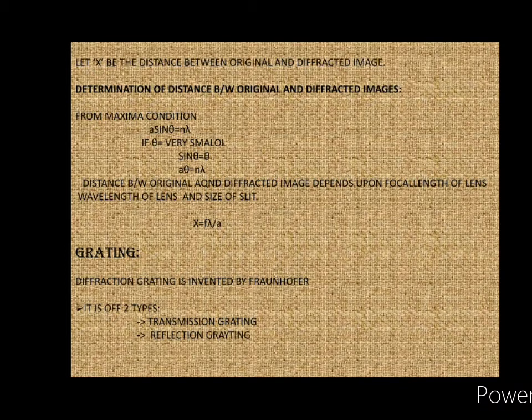Let's get into the concept of grating. The diffraction grating was invented by Fraunhofer. It is of two types: transmission grating and reflection grating. A grating consists of a large number of spectral slits.